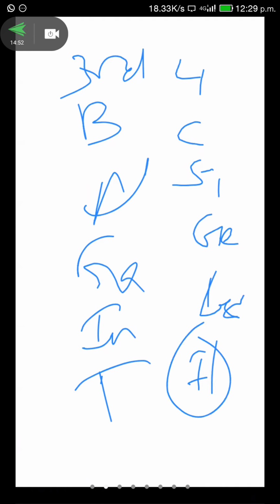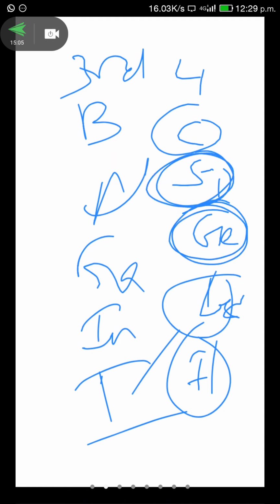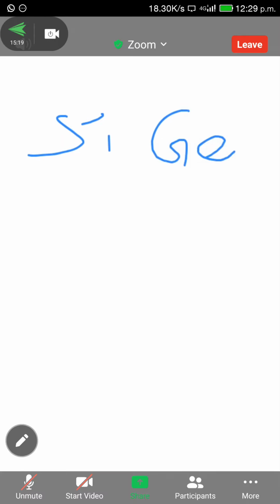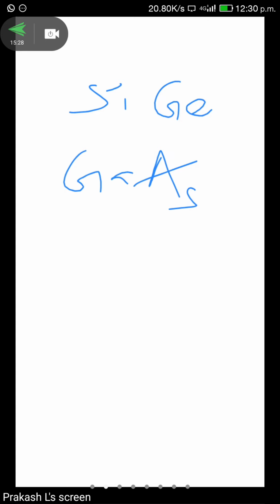Flerovium is a chemical and it is a liquid, so it is avoided. Lead is also a chemical and is avoided. Carbon is a gas. Only silicon and germanium are solid materials. So mostly semiconductor devices are made with silicon and germanium, and sometimes gallium arsenide, a combination of third and fifth group elements.